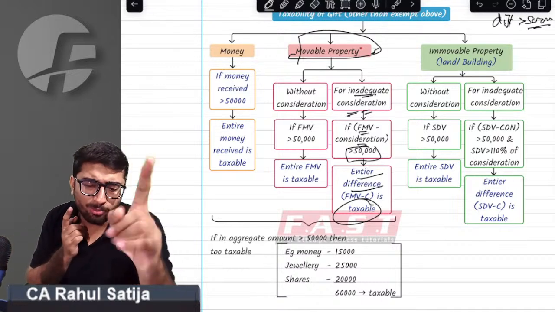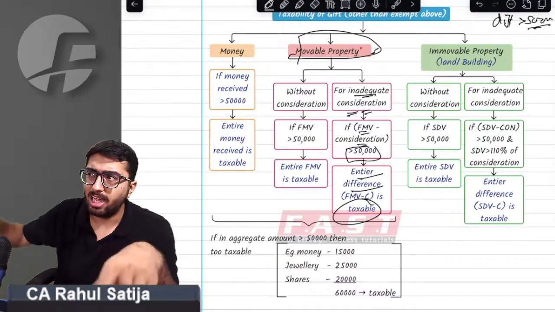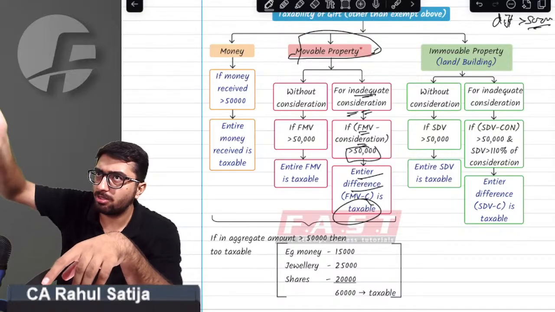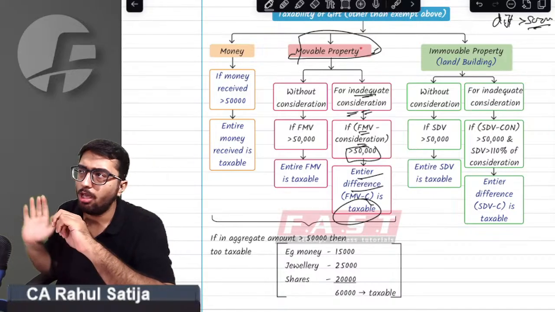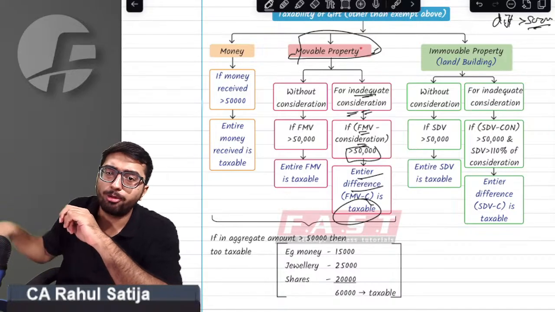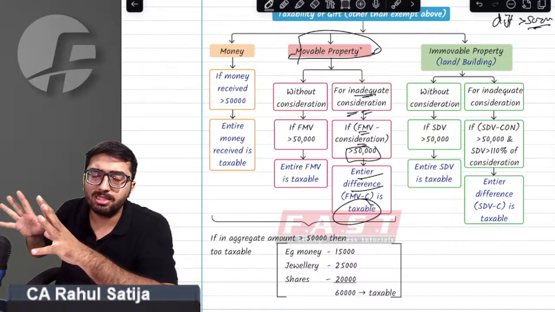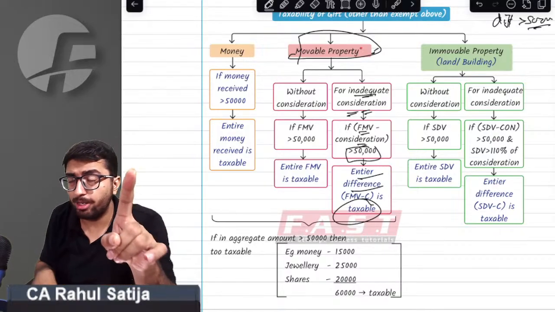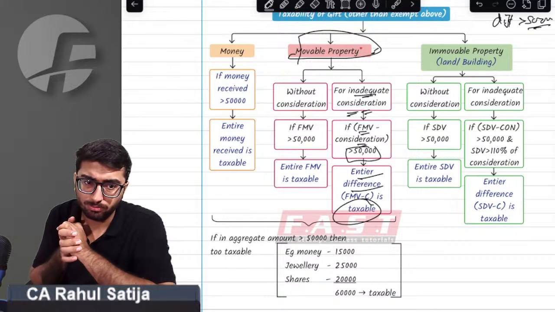Sir, a very important point to be seen. Cash is considered in aggregate. Whenever I receive cash from one person, second person, third person, the aggregate cash during the financial year is considered. Whenever I am considering movable property, like shares, jewelry, whatever movable property that I am considering, that shall be taken in aggregate. But for every immovable property, you have to check property wise. You don't have to aggregate the properties.